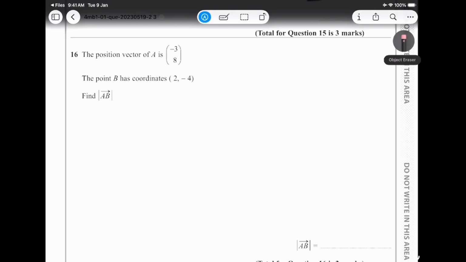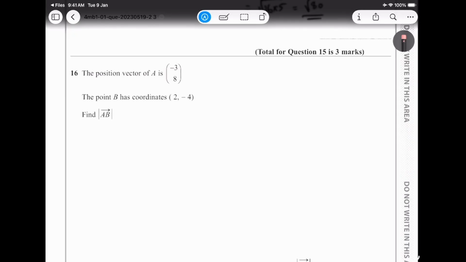Okay, the position of a vector A is -3, 8. Okay, the point B is coordinate of so and so, find the vector. Okay, now for you to find the positional vector, the position of a vector A is so and so, the point B has a coordinate 2 comma -4. Again, very very simple question, but then they just made things complicated ताकि तुम लोग को करने में मुश्किल हो.